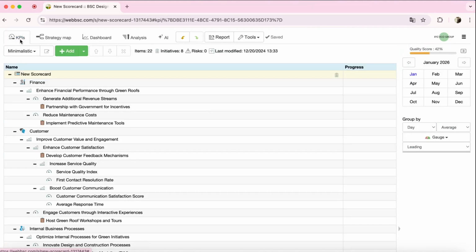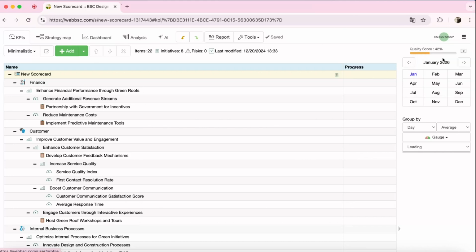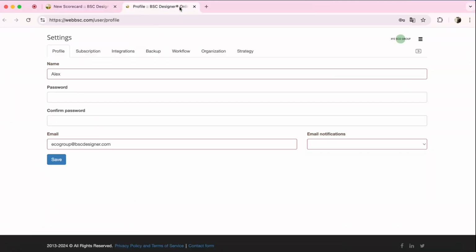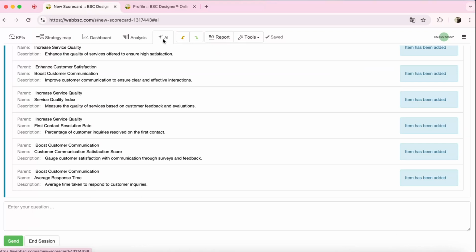We can help AI better understand the scorecard it's working on by updating its name and description. Finally, we can provide even more context on the strategy tab, where I can enter the company's mission, vision, and other supporting details.